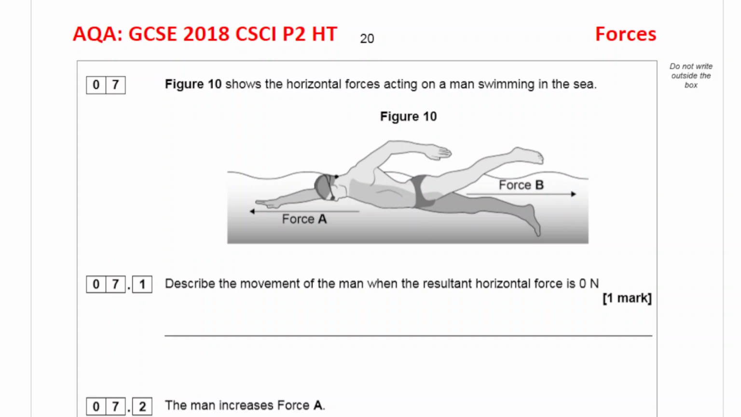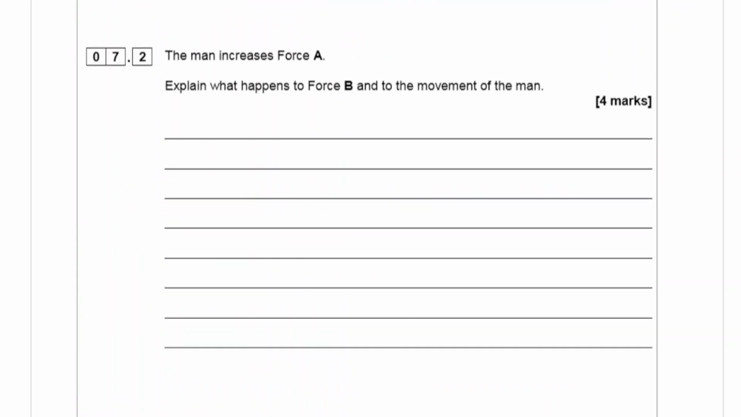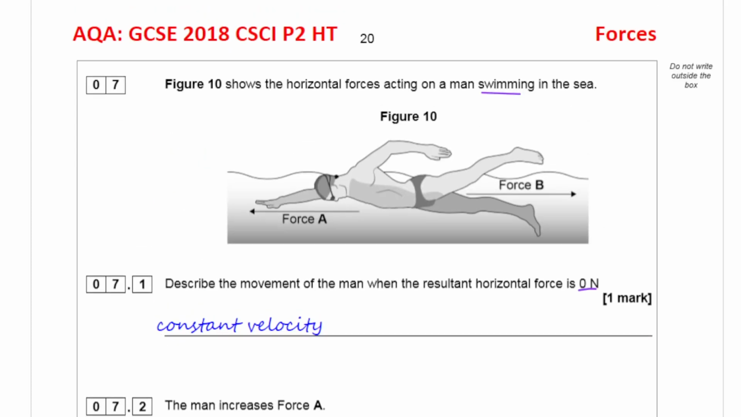When the resultant force is 0, two things can happen. Either he's stationary, or, because he's already swimming, he should be moving at constant velocity. The man increases force A. Explain what happens to force B and to the movement of the man. Force A is the forward thrust, right? Now, B is drag.